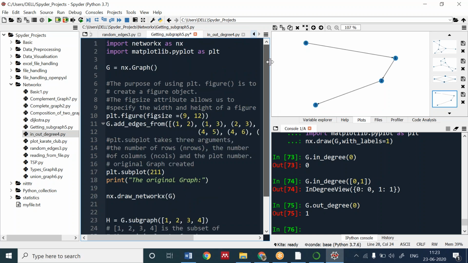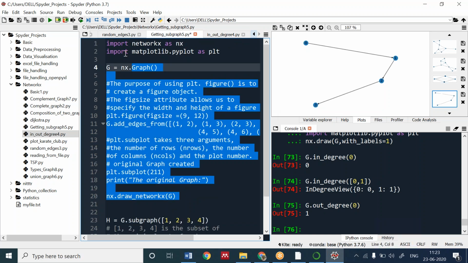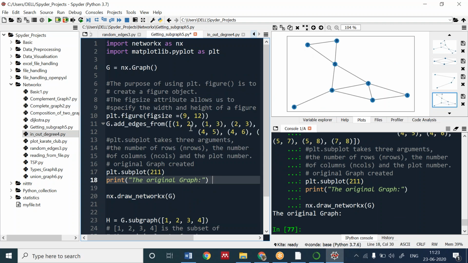So what have we done? We have plotted this graph. This is an original graph. We have done nothing with that. We have plotted the graph. You can plot it directly, but to have a good look and feel, for that I am using the plot figure and the subplot function. It should look good and nice. I can have these vertices clearly visible. If I don't use it, you can see the graph will shrink. So I want a proper visualization. That's why I'm using these two things.